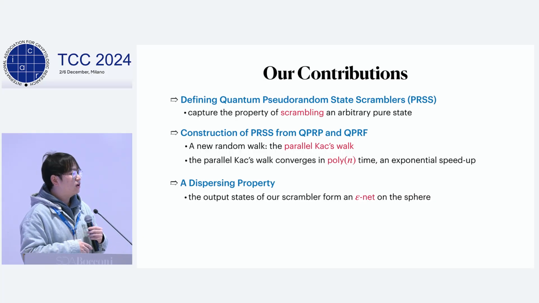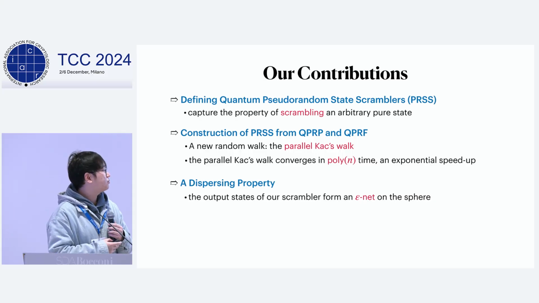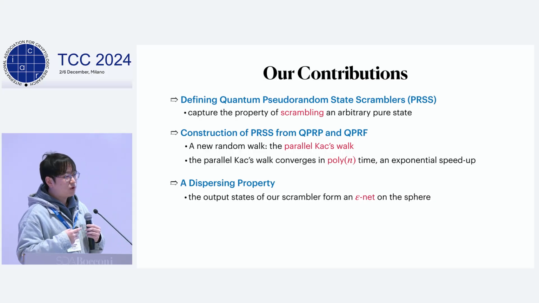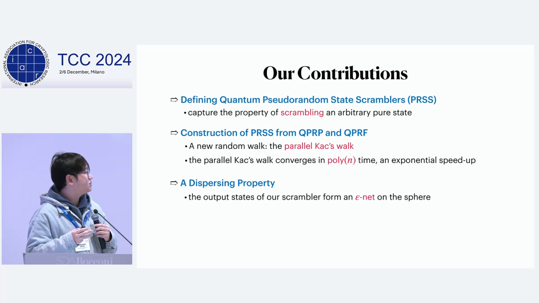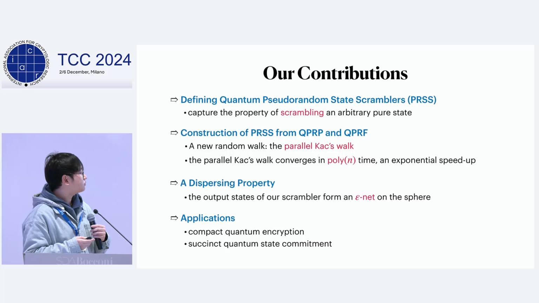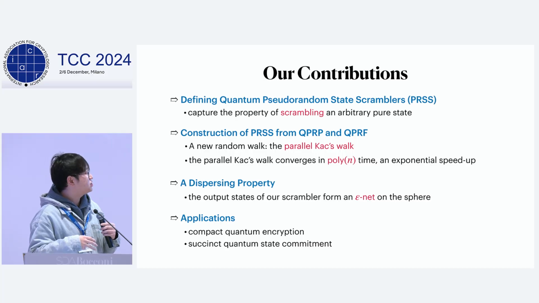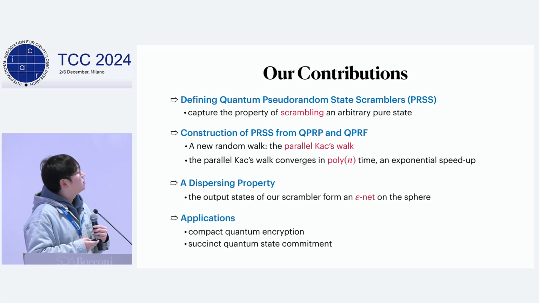And then we find an interesting property we call the dispersion property of our scrambler. It says that the output state of our scrambler forms an epsilon net on the sphere. And we also gave some applications of our PRSS.